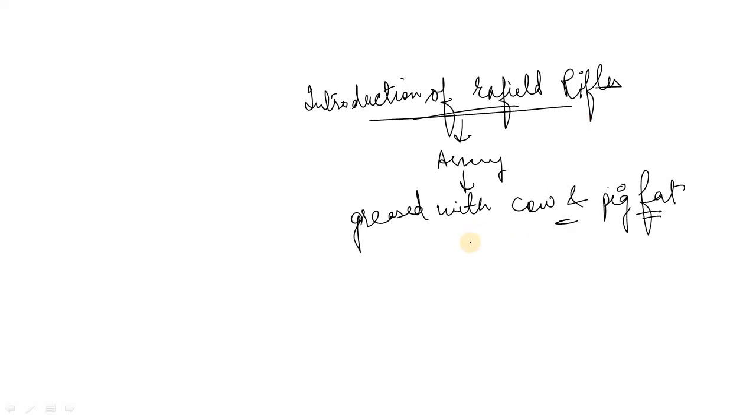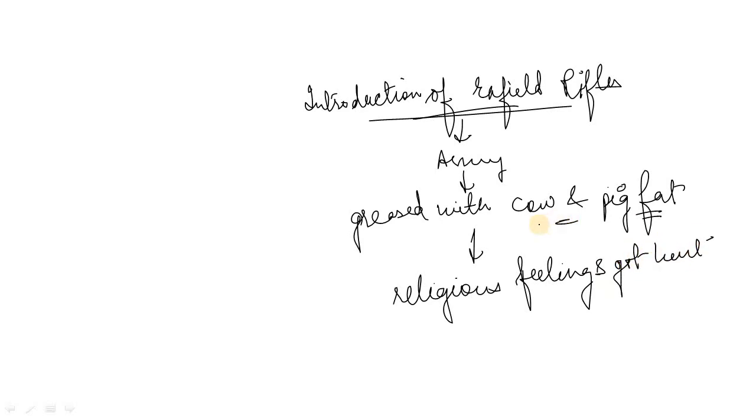So Indians realized that okay, this is a direct attack on their religion, and their religious feelings got hurt, because cow is pious to Hindus, and in the Muslim religion also, pig is considered sacred. So they realized that if we are using a cartridge or a rifle which is greased with cow and pig fat, it is a direct attack on our religion.